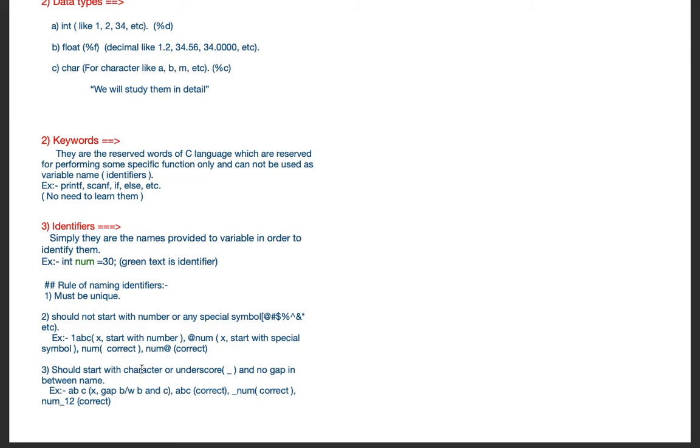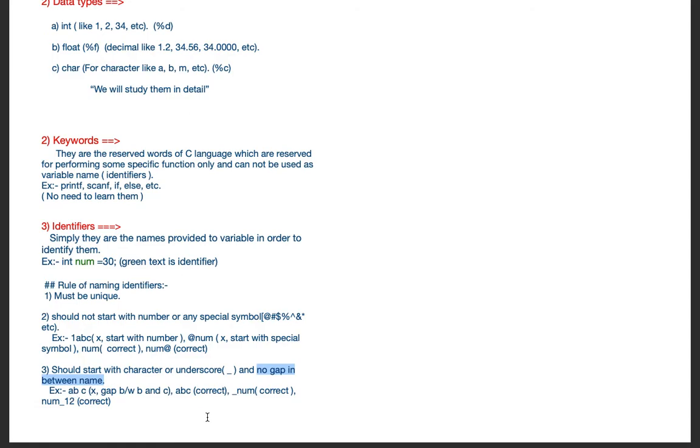The third rule is that it should start with a character or underscore, and there should be no gap in between the name. Most important point: no gap in between the name. Whenever you provide a name to an identifier or variable, you can start it with a character or an underscore.